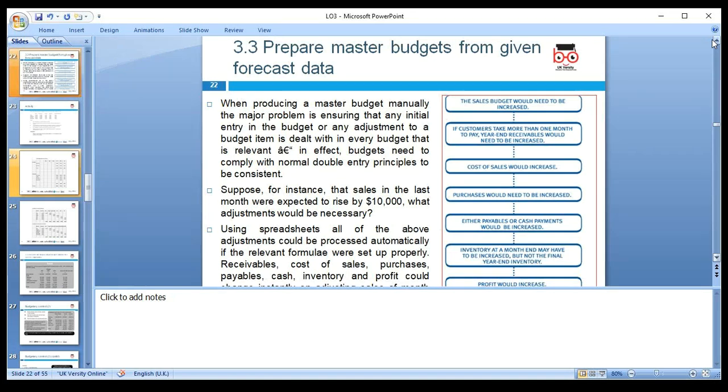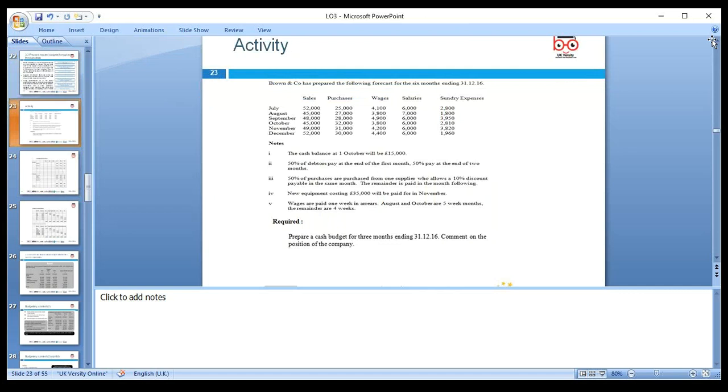So, master budget means the overall budget for the whole company. Then we have a departmental budget, and we have an operational budget. So we can make various budgets. I have quoted an example here.